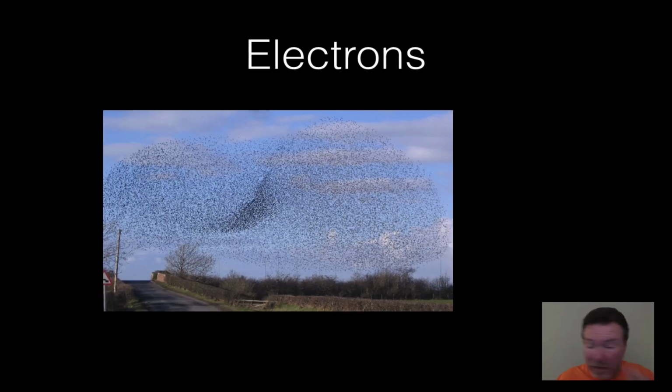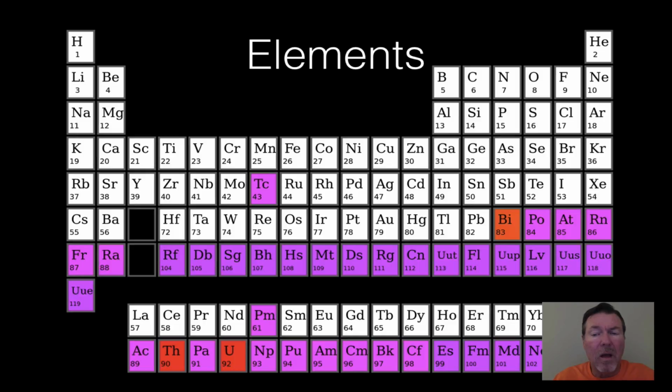And again, it's this kind of idea where the electrons are more in one area than they are out in the other areas. All of the atoms, based on their number of electrons and protons, are arranged in a periodic table. This is not chemistry, so I don't expect you to know the periodic table or know how to use it. That's a chemistry issue, and you will learn it there.